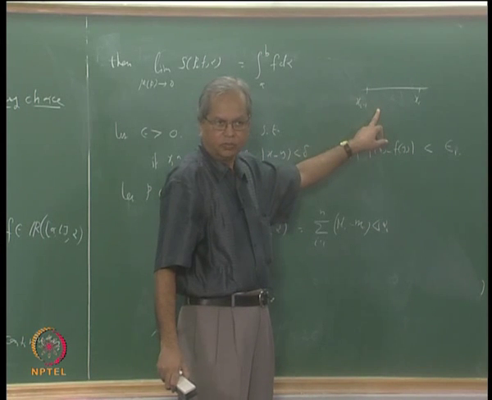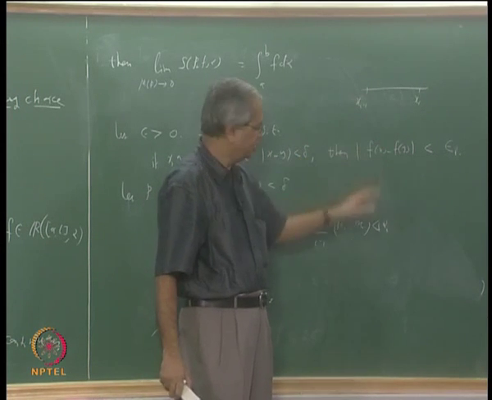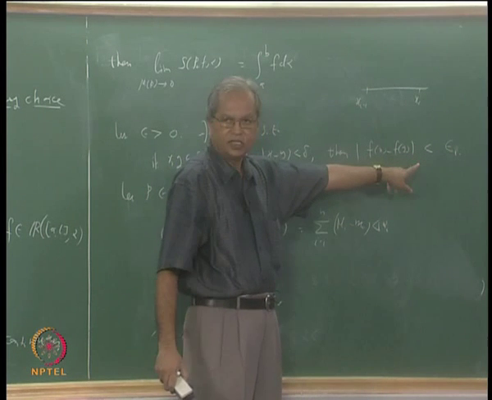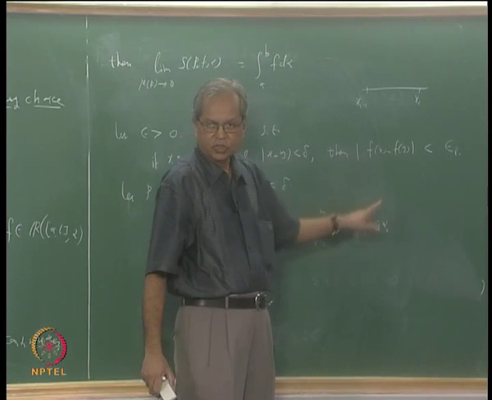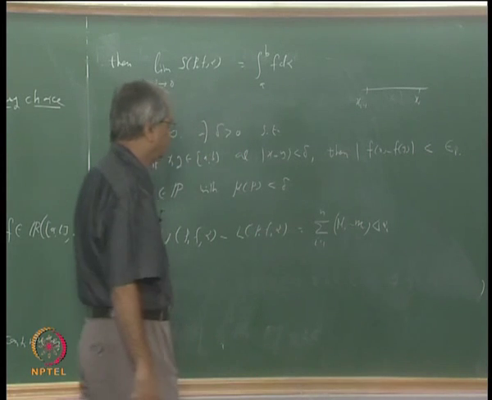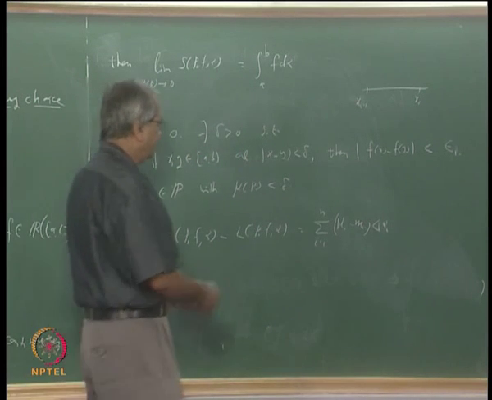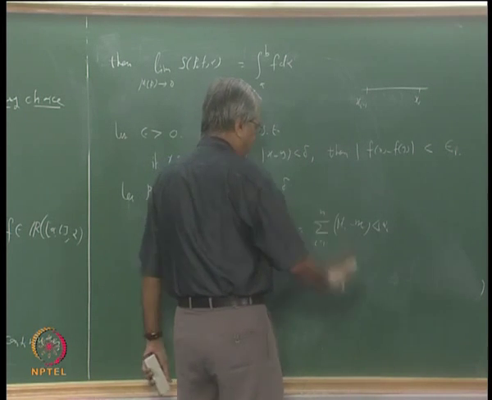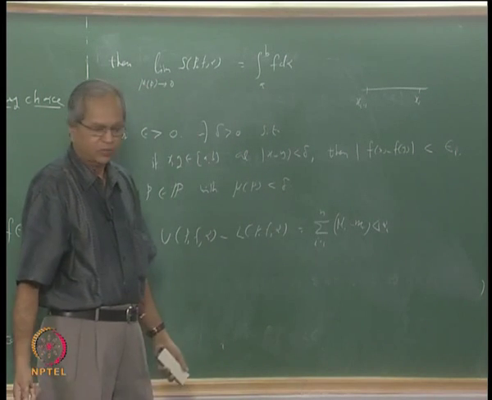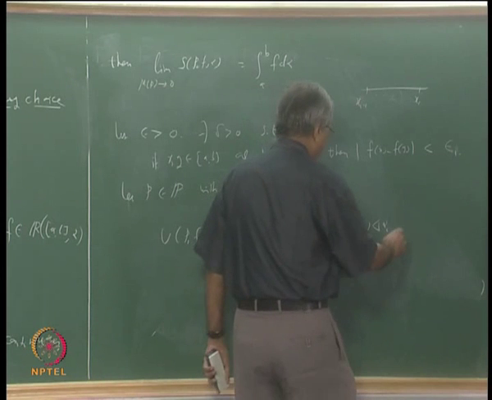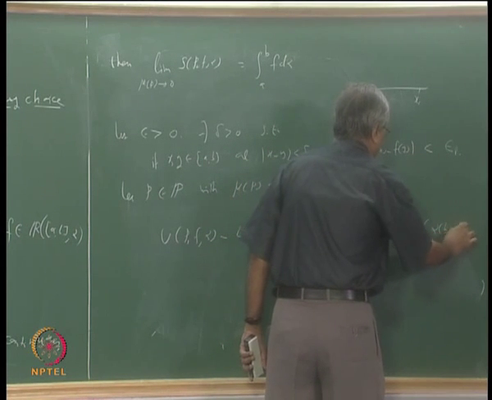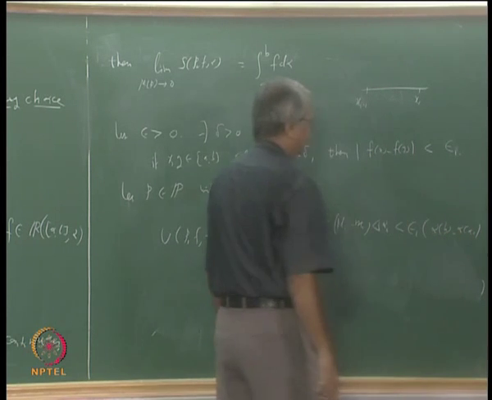So by taking supremum and infimum we can say that the difference between big Mi minus small mi must be less than epsilon 1. We take that epsilon 1 outside the summation sign, so it is epsilon 1 into sigma delta alpha i, something which we have done very often. So this is less than epsilon 1 into alpha(b) minus alpha(a).